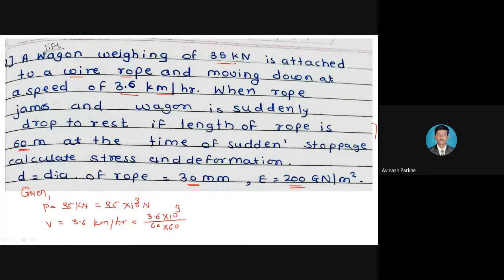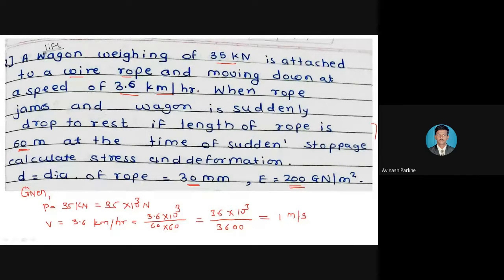So what I have done: kilometer per hour, at the numerator kilometer is present, so 3.6 into 10 raised to 3 means kilometer is converted into meter. Hour, 1 hour means 60 seconds, and how many hours are there, therefore 60 into 60. So you will get 3.6 into 10 raised to 3 divided by 3600, which is equal to. So if I do the calculation, what will be the answer? Yes, what will be the velocity? 1 meter per second. So 1 meter per second is your velocity. I have converted in meter per second.